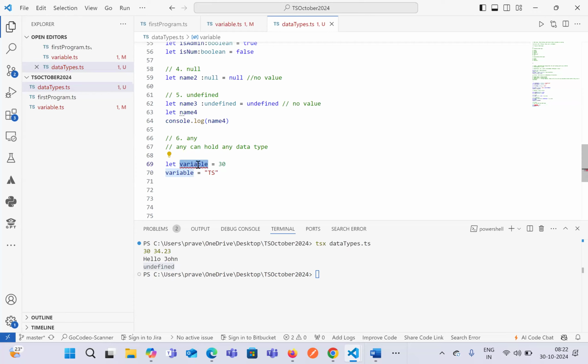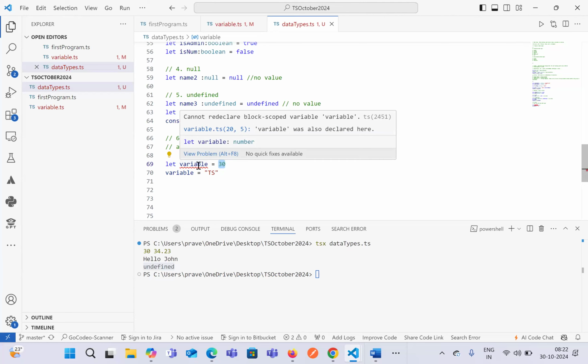It can hold any type of value at any point of time, and it also checks the types at runtime. That is why JavaScript is known as a dynamically typed language, whereas TypeScript is known as a statically typed language.